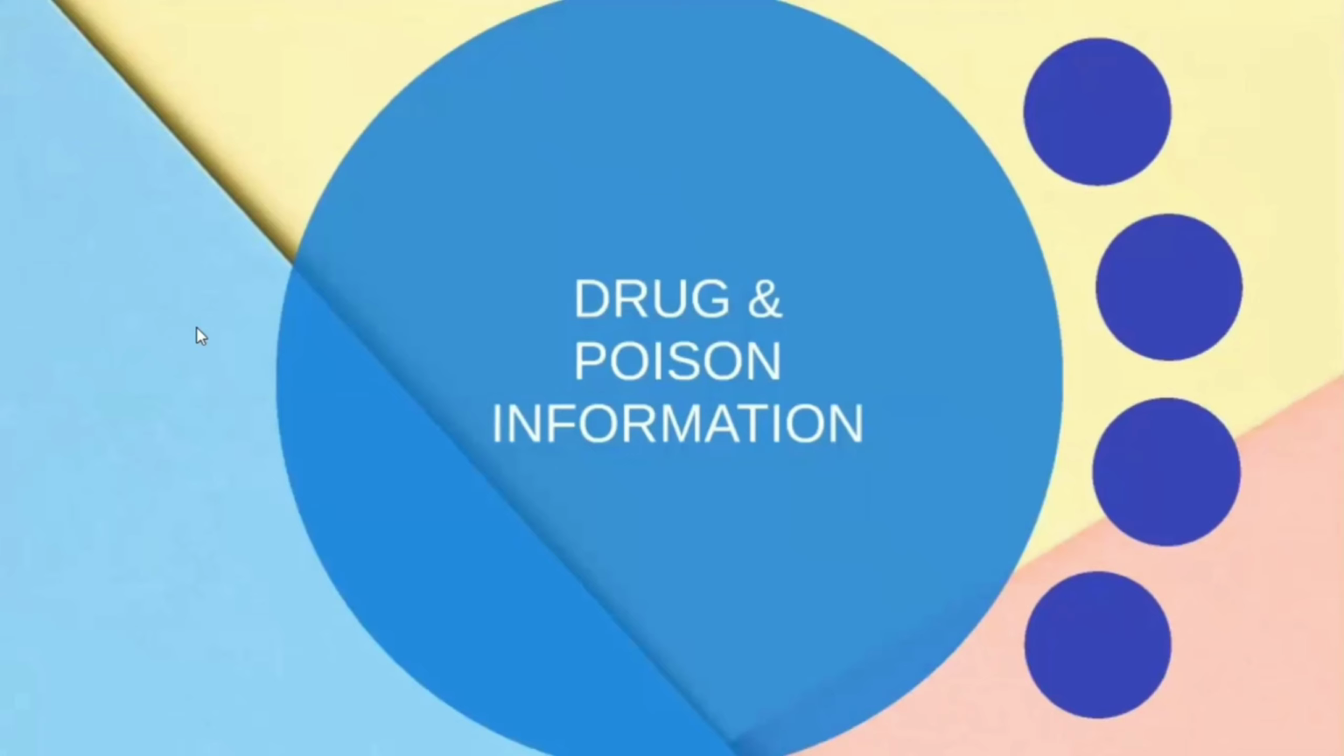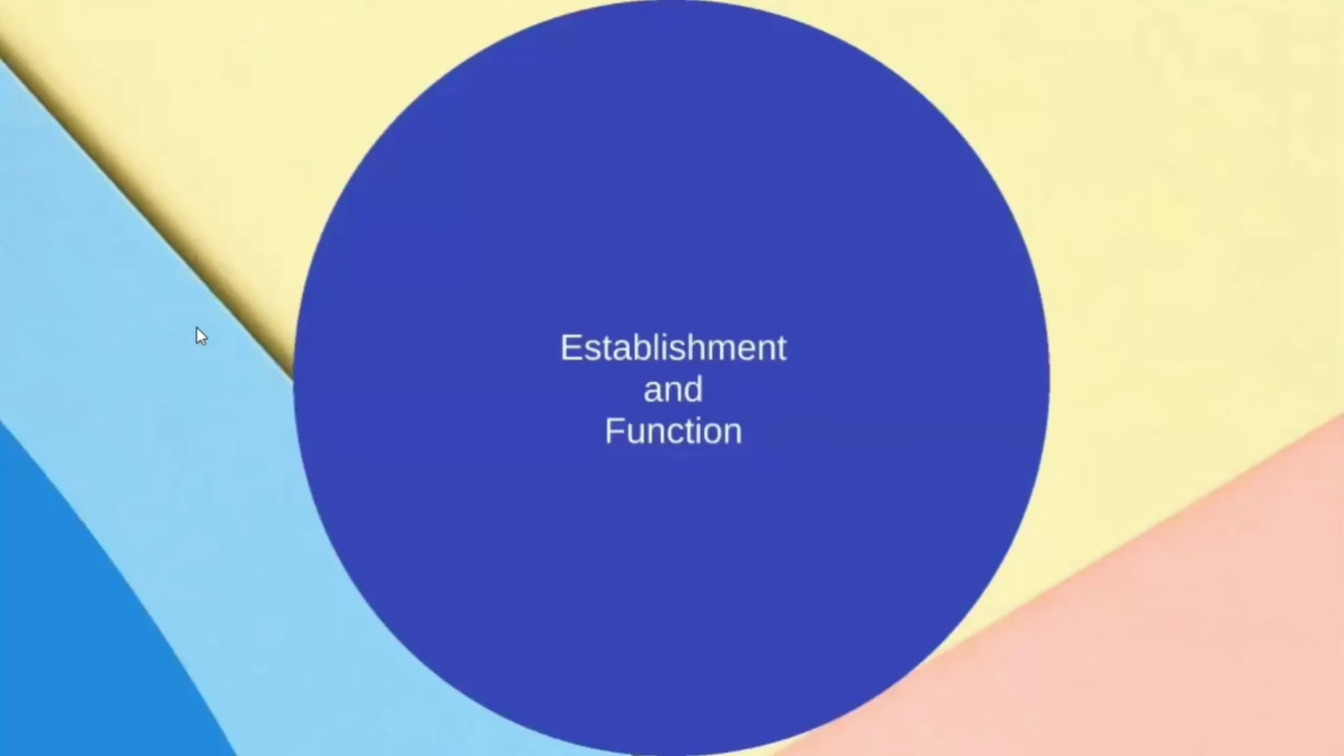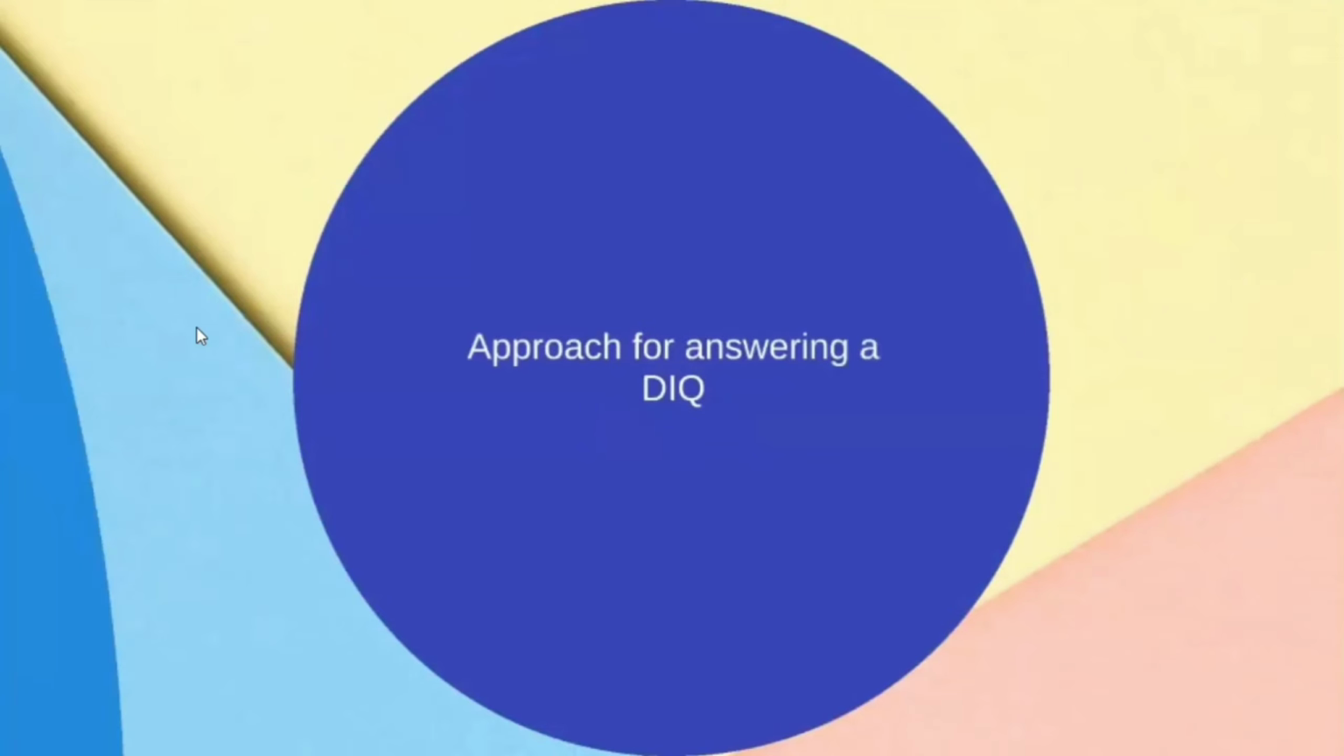So here they will be giving information about the antidotes, for example the antidote for paracetamol, or for those who drink kerosene or petrol. Everything can be used here. What we are going to discuss in drug and poison information is, first, establishment and function: how to establish a drug and poison information center, and the approach for answering a drug information query.